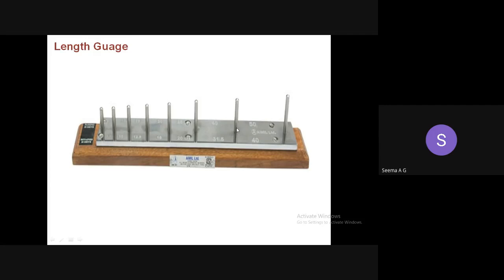So to conduct the experiment, first of all you have to sieve the aggregate. For that you need a set of sieves. Then you require the thickness gauge, the length gauge and a weighing machine. These are the equipment needed for the experiment.